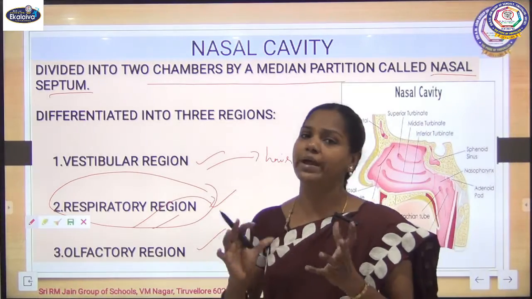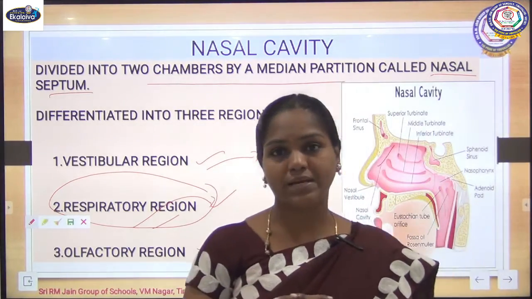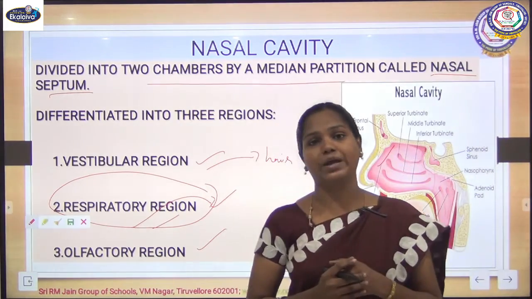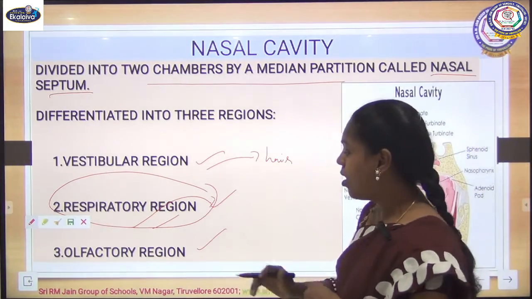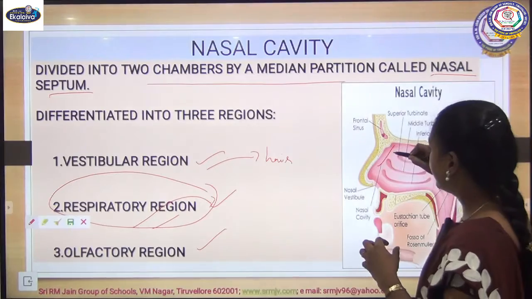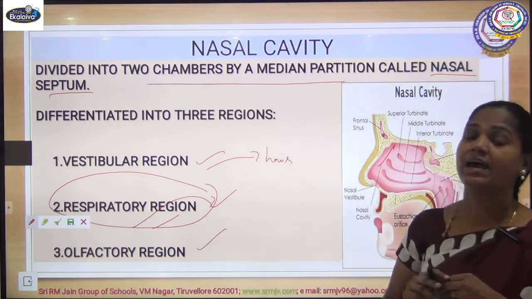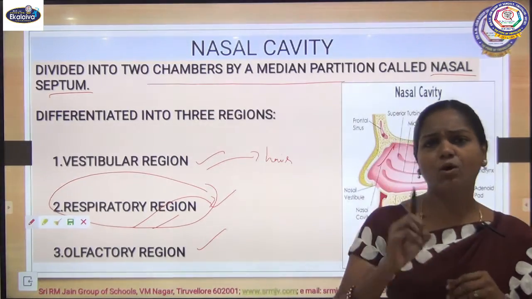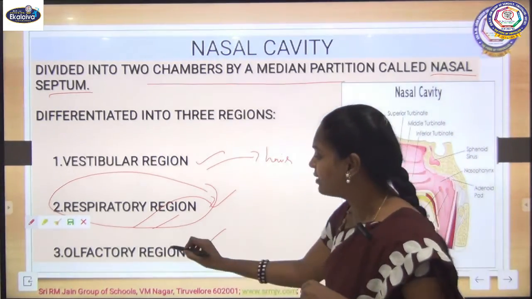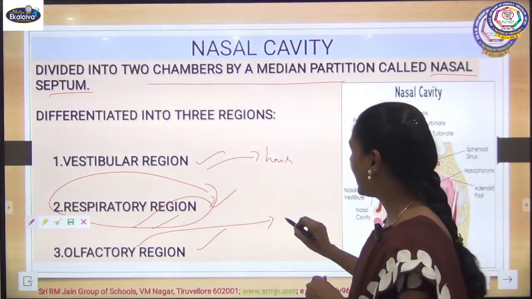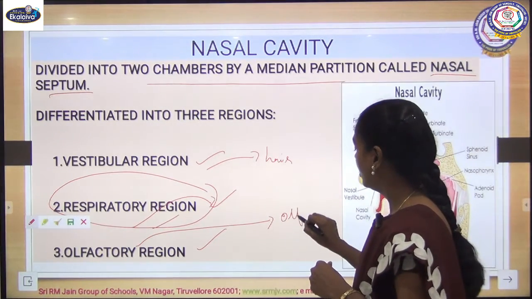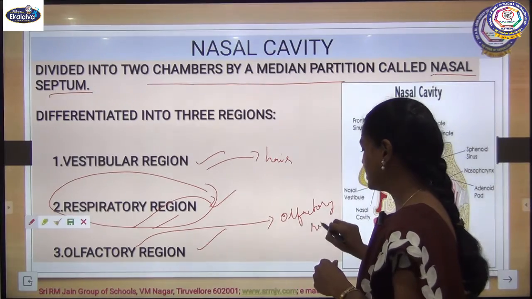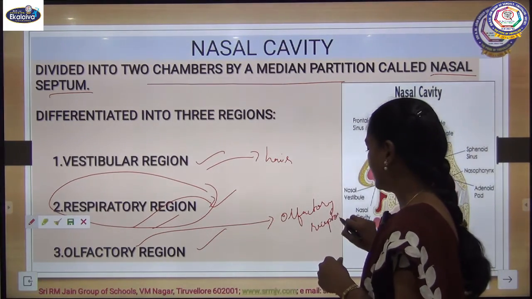It also encounters any microbes that are there; there is some mucus secretion that traps those microbes. Then the olfactory region, the innermost part of the nasal cavity, which looks yellow in color. The olfactory region has olfactory receptors.